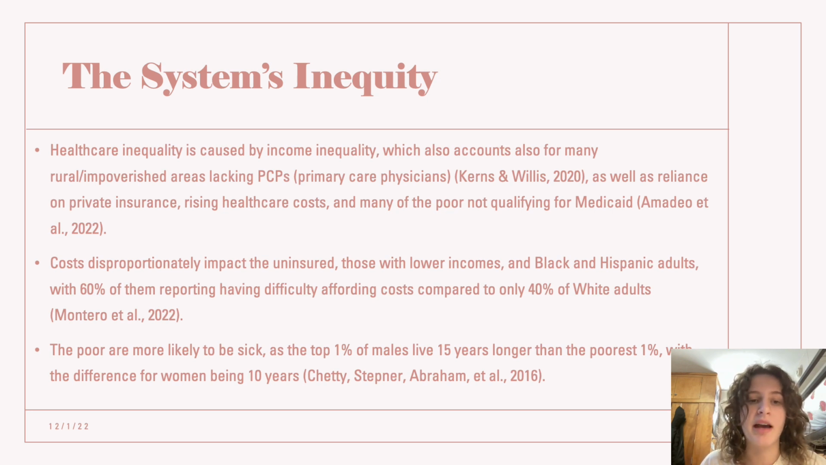Costs disproportionately impact the uninsured, those with lower incomes, and Black and Hispanic adults, with 60% of them reporting having difficulty affording costs compared to only 40% of white adults. The poor are more likely to be sick, as the top 1% of males live 15 years longer than the poorest 1%, with the difference for women being 10 years.